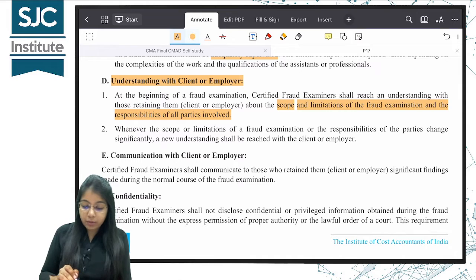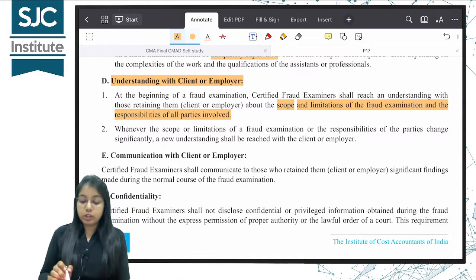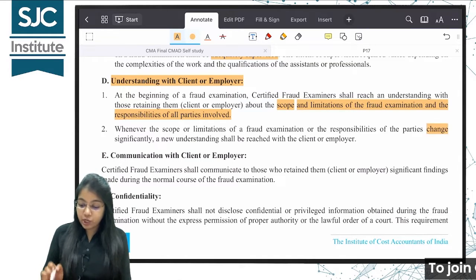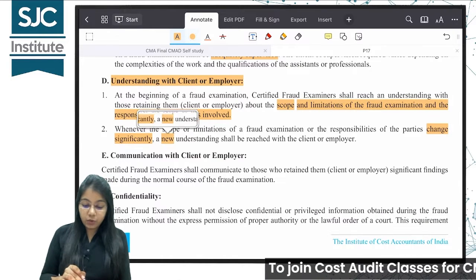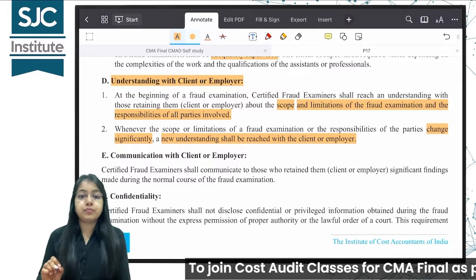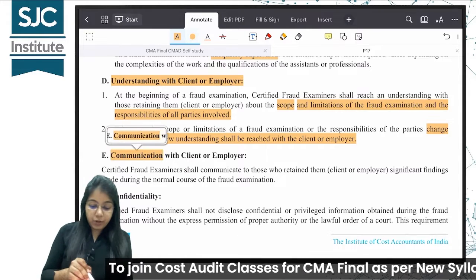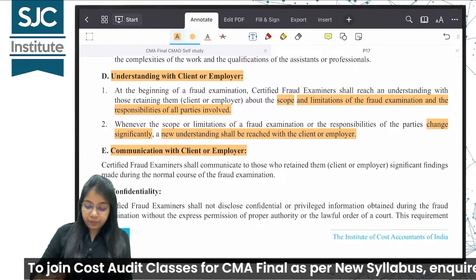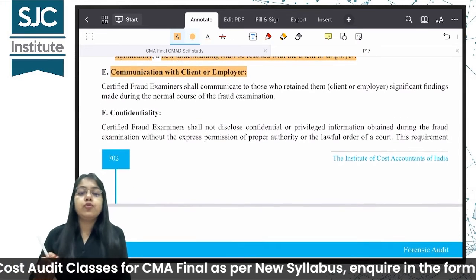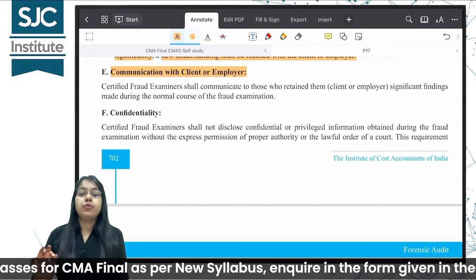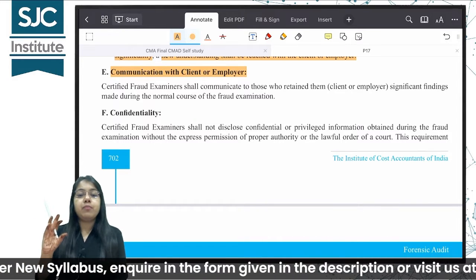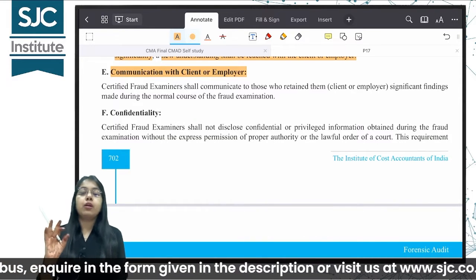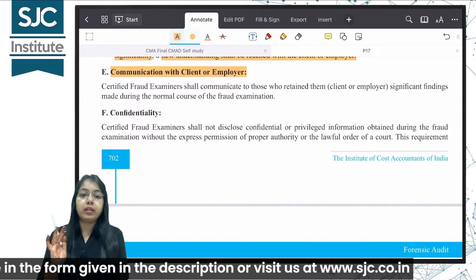Whenever the scope or limitations of a fraud examination or the responsibilities of parties change significantly, बहुत हद तक change हो गया, new understanding shall be reached. Next is communication with client or employer. Any significant finding during the course of my audit, I should communicate with the client or employer. कोई भी आपको ऐसी बात पता चली, फैक्ट पता चला, आपको क्लाइंट और एम्प्लॉयर के साथ कम्युनिकेट करना है.